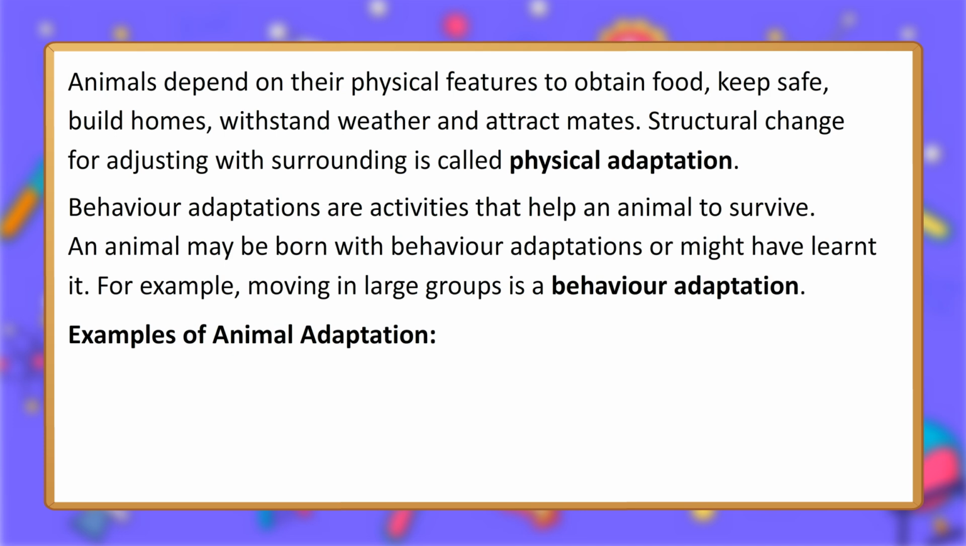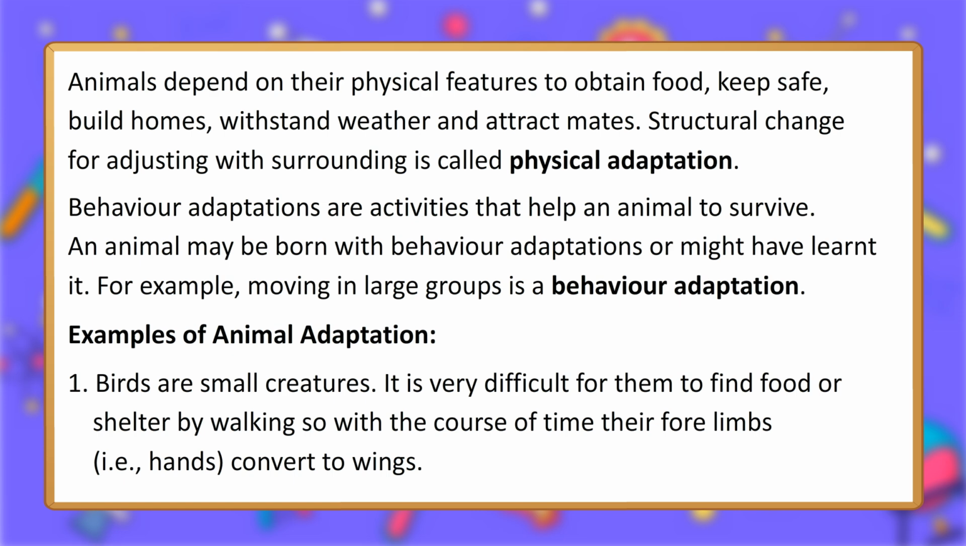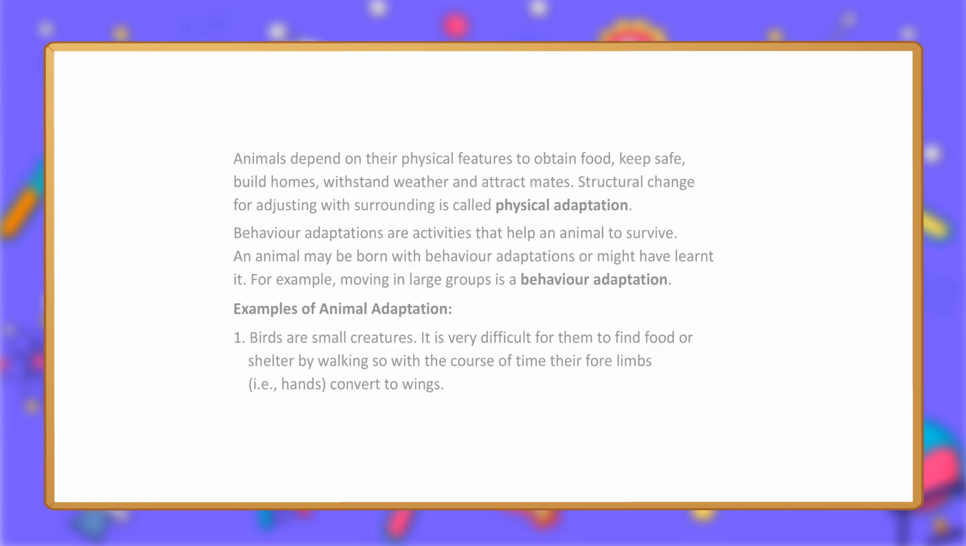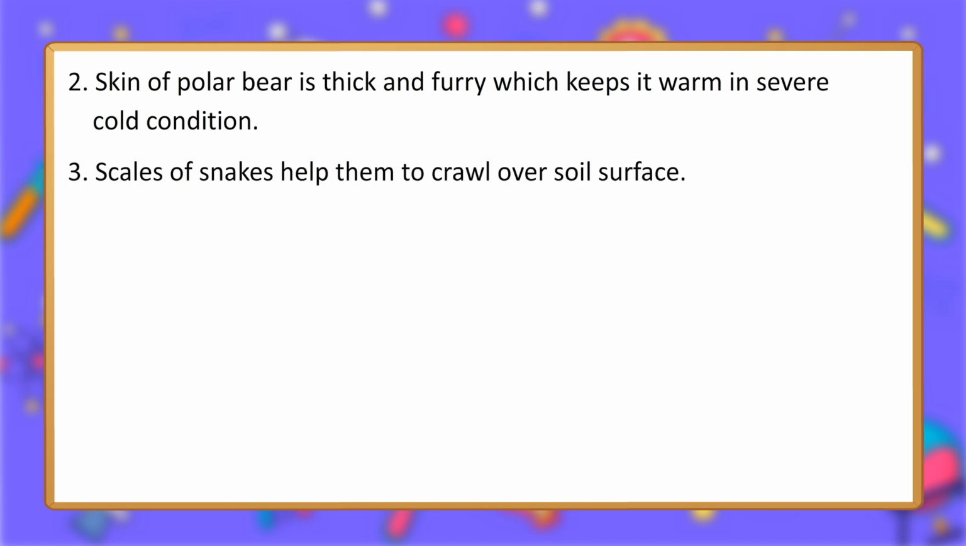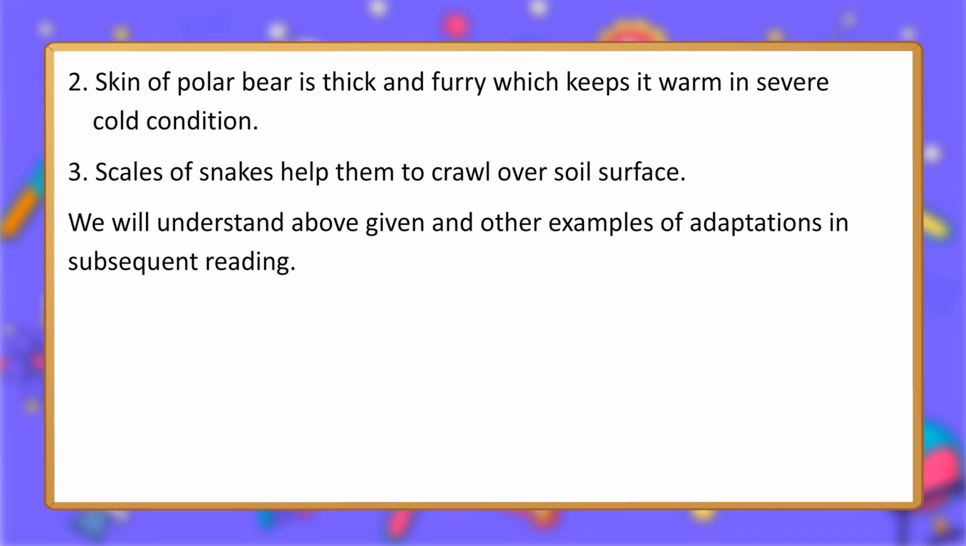Examples of animal adaptation. 1. Birds are small creatures. It is very difficult for them to find food or shelter by walking, so with the course of time their forelimbs, that is, hands, converted to wings. 2. Skin of polar bear is thick and furry, which keeps it warm in severe cold conditions. 3. Scales of snakes help them to crawl over the soil surface. We will understand the above examples and other examples of adaptations in subsequent reading.